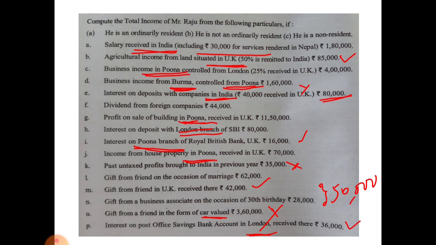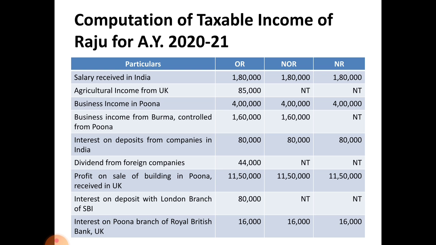Calculate the total income of Mr. Raj, considering him as ordinary resident, not ordinarily resident and non-resident. See the problem here. Salary received in India, taxable under three categories. Agriculture income from UK 85,000, only ordinary resident. Business income from Pune, all categories. Business income from Burma controlled from Pune, only two categories, not taxable under non-resident. Interest on deposits from companies in India, taxable in three heads.